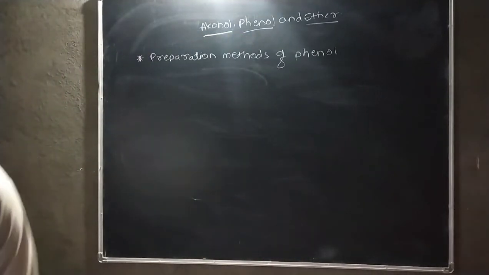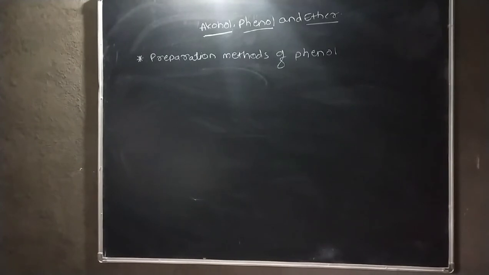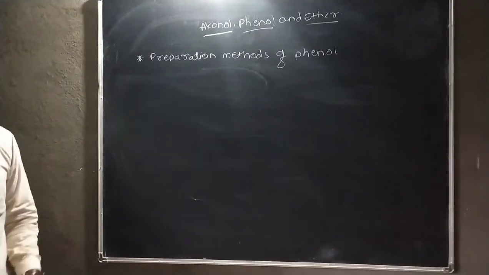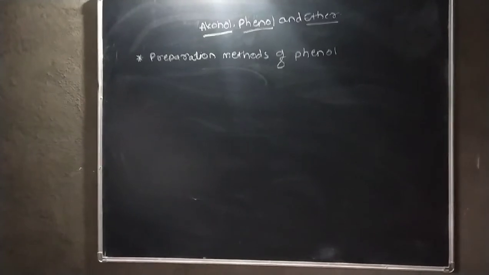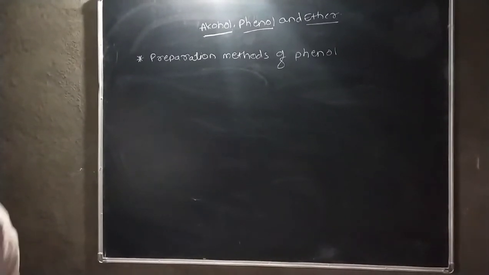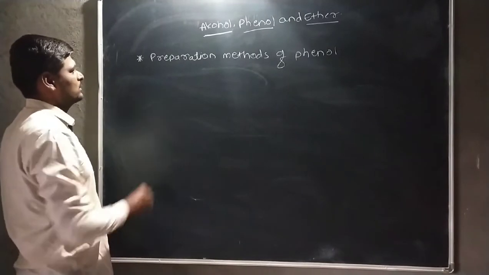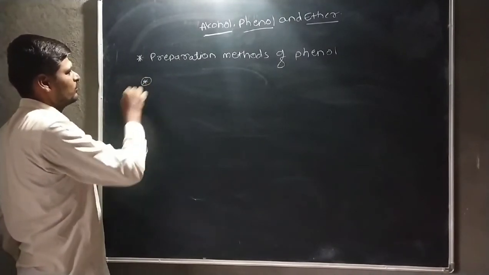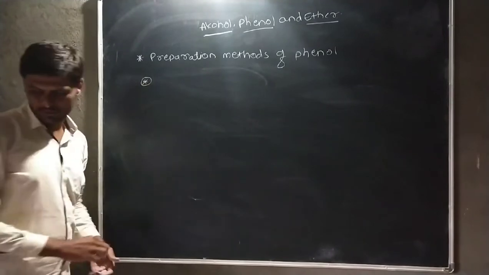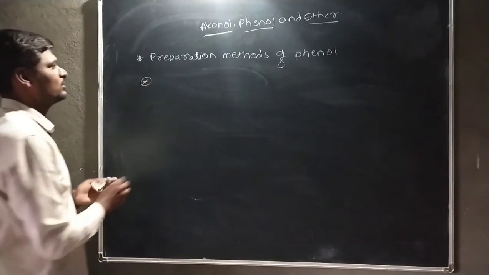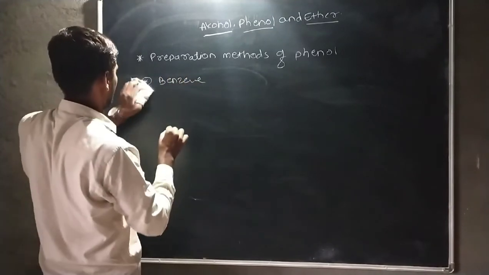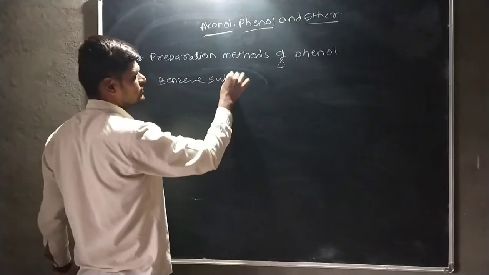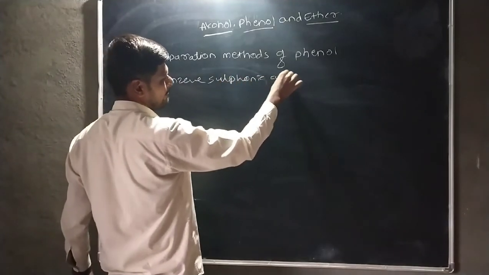In this preparation method, we can use benzene. This is the preparation of phenol from benzene sulfonic acid.